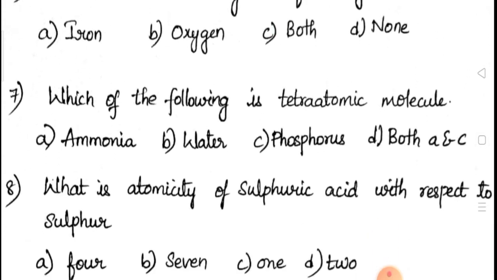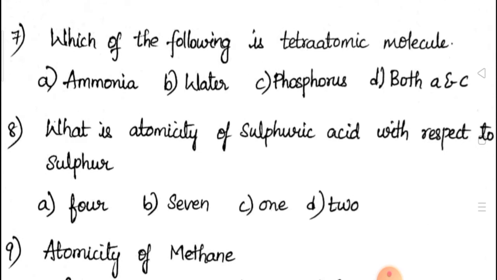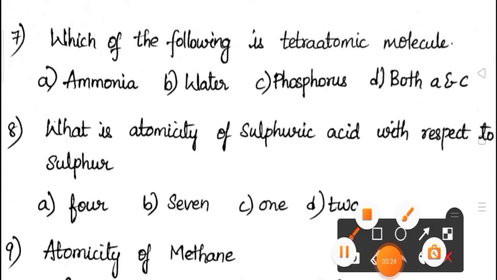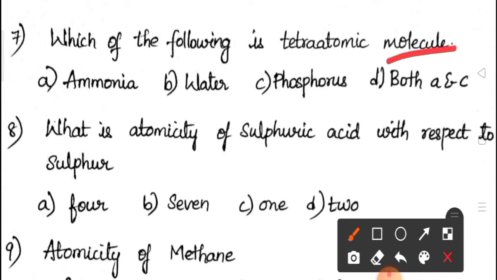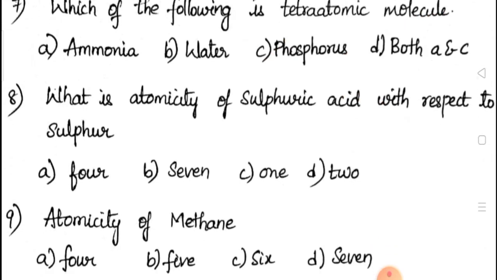Next, coming to seventh question: which of the following is a tetraatomic molecule? They are not asking about tetraatomic simply, they are asking about a molecule. What do you mean by molecule? Containing atoms of only one kind in it. So the correct answer here is phosphorus, which exists in the form of P4. We have already discussed this one. So the correct answer for the seventh question is option C, that is phosphorus.